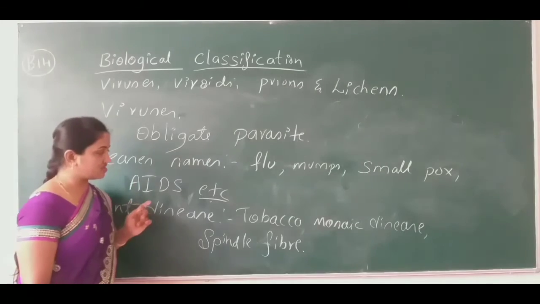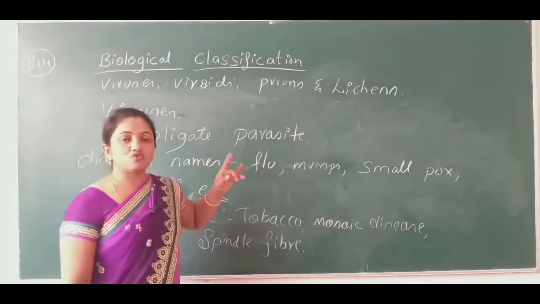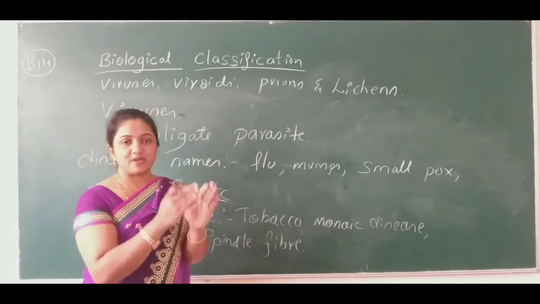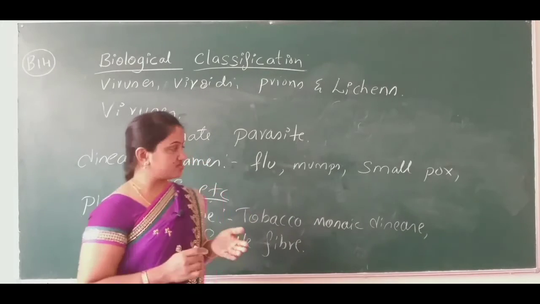caused due to the virus. Those viruses are going to infect the particular plant. Okay, so how to identify whether the plant is infected by a virus?